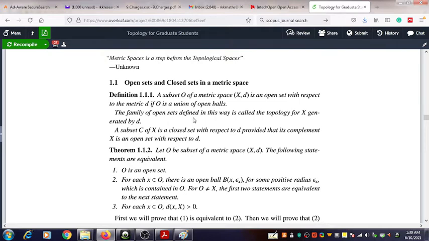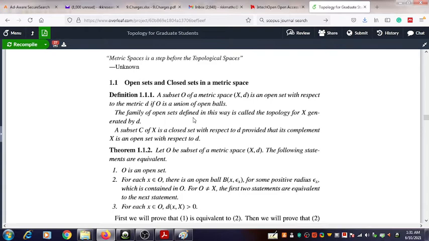A subset C of the metric space X is said to be closed with respect to the given metric D, provided that its complement in X, the complement of the given set C, that is C complement, is an open set with respect to the given metric D. Then we can say that the subset C is a closed set.